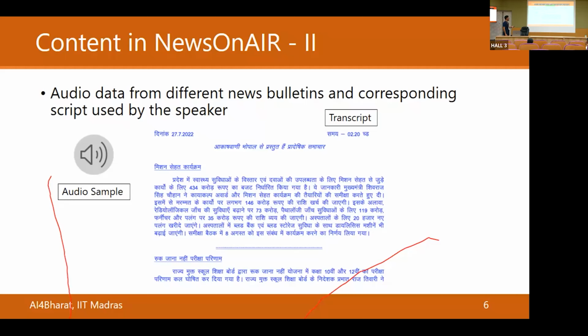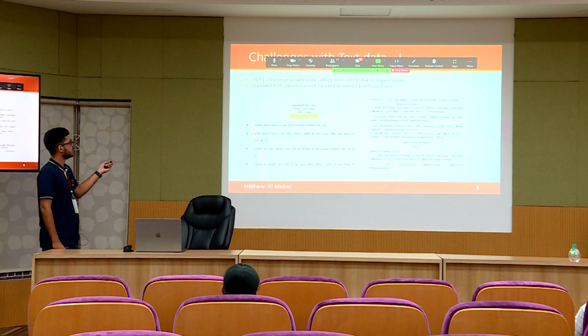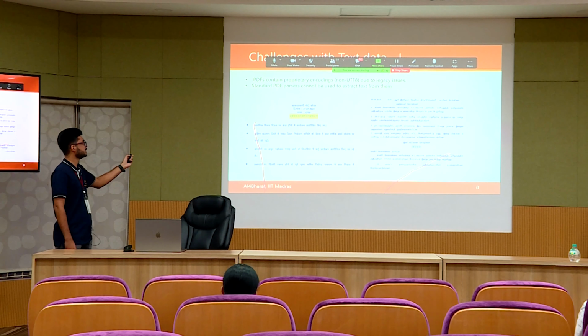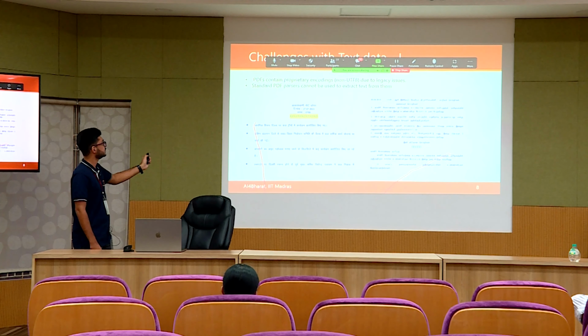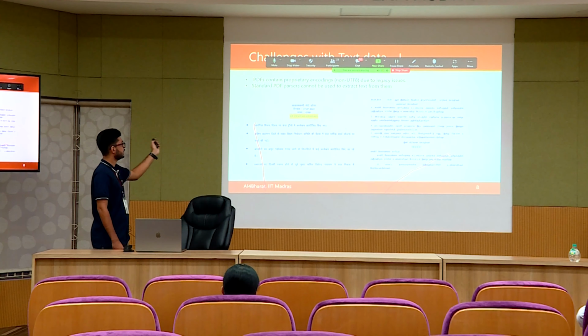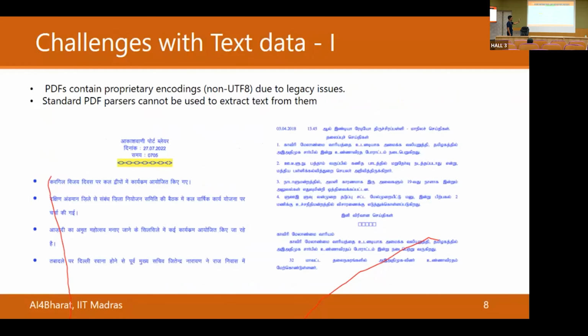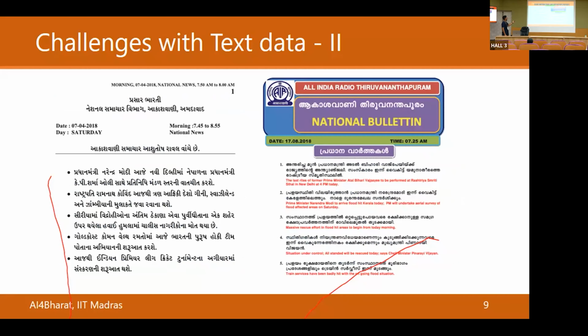So mainly, these are the challenges. We already saw this, so I'll skip over this slide. These are just some examples of various PDF documents where you'll see different kinds of issues. For example, in the Tamil document over there, there is a lot of white space between certain words, which causes problems in OCR systems, especially in layout detection. It's not able to detect it as a single line.